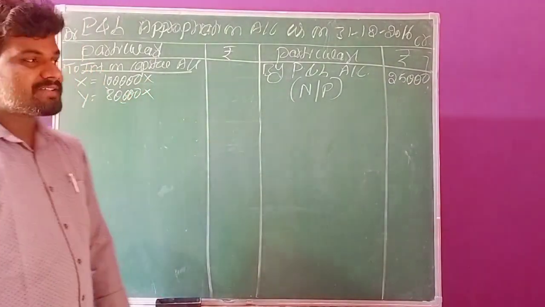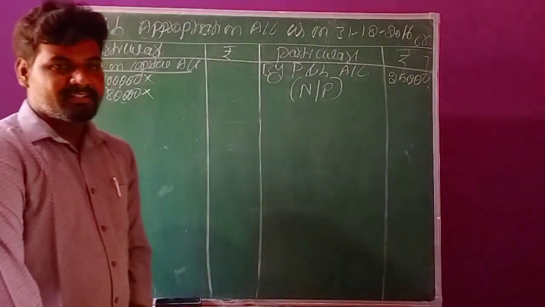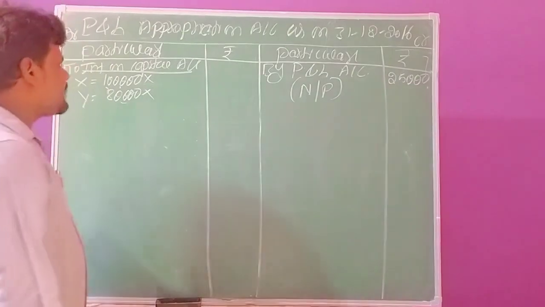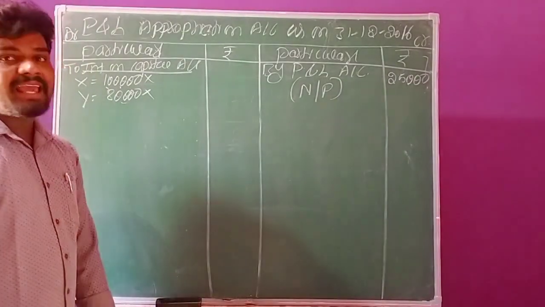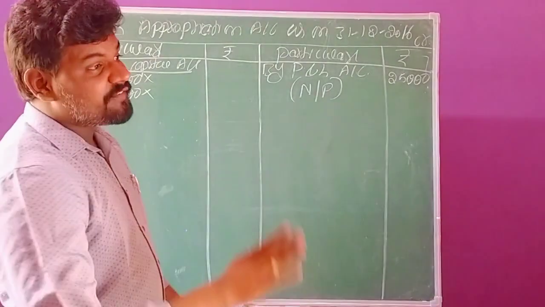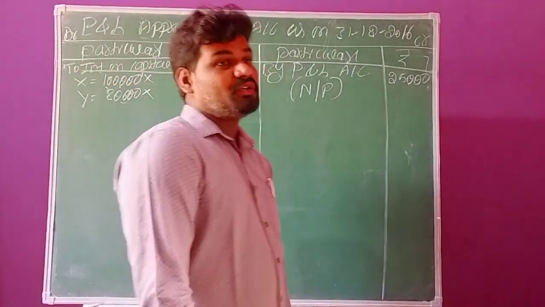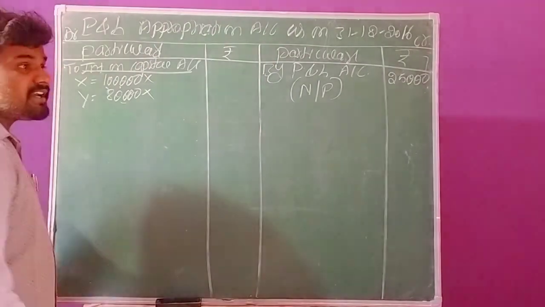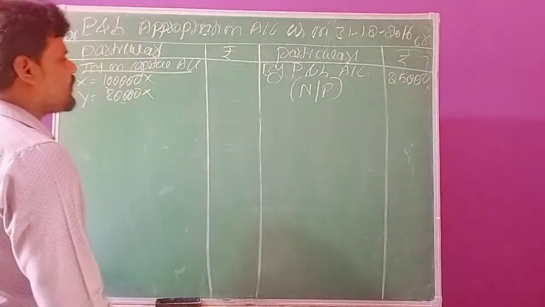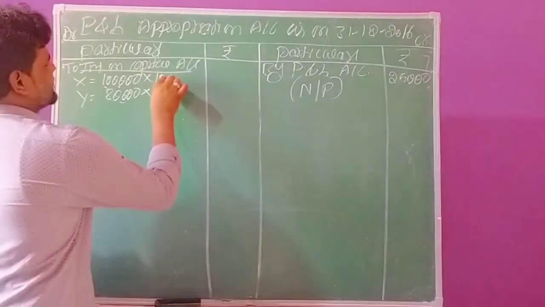The partners invested these capitals at the beginning of the assessment year, and by investing capital they can expect interest on it. That is the first adjustment, related to interest on capital. What is the rate of interest? As per the given details, the rate of interest is 10%.